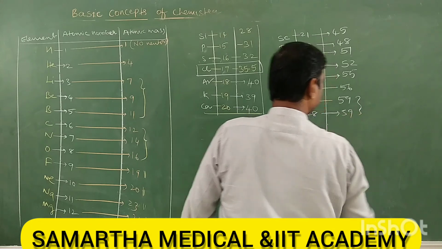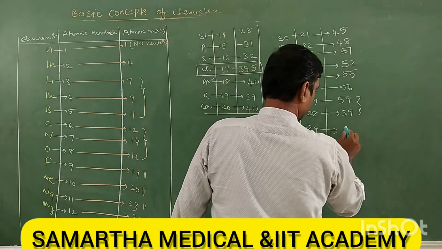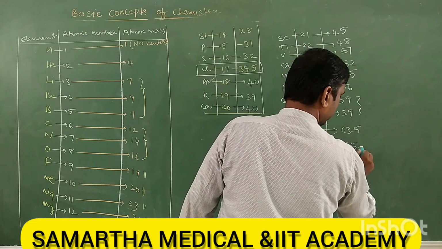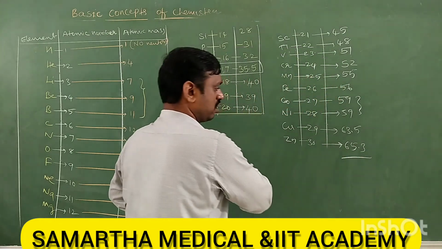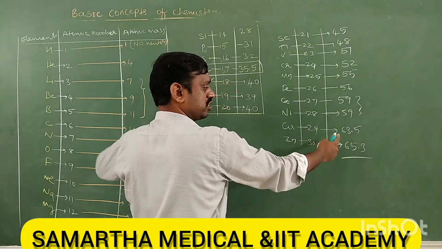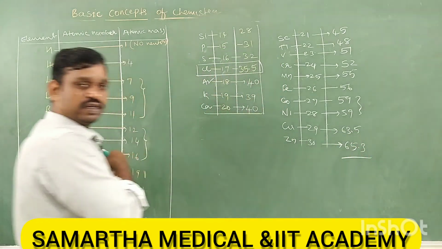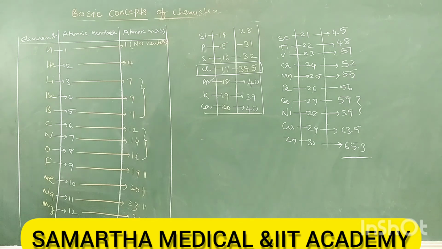Cobalt and nickel both have 59. Copper is 63.5, zinc is 65.3. See, both are related here. So these are the atomic masses of the 1 to 30 elements. At any cost, you should not forget. You must remember the atomic masses. You should learn them by heart.